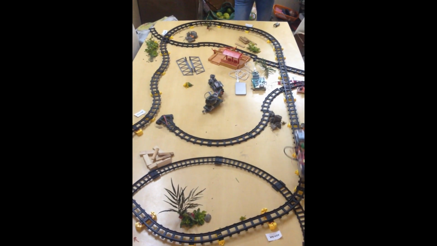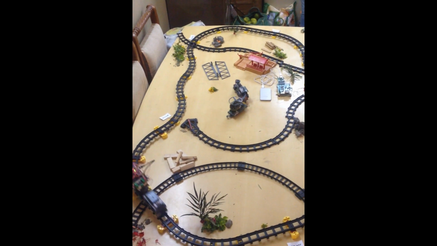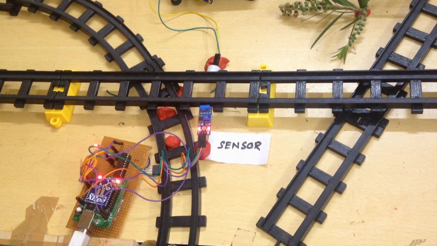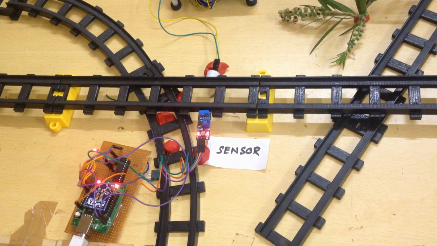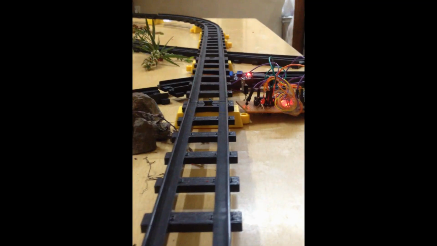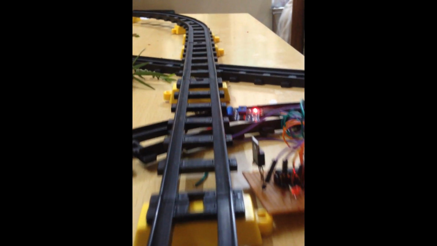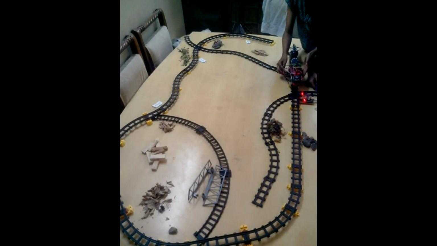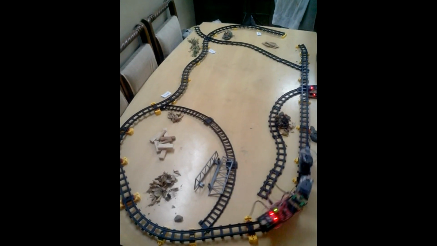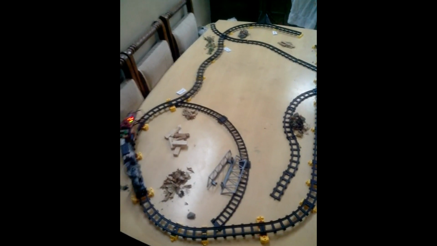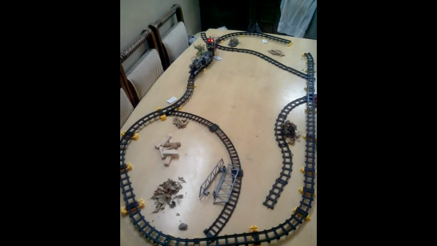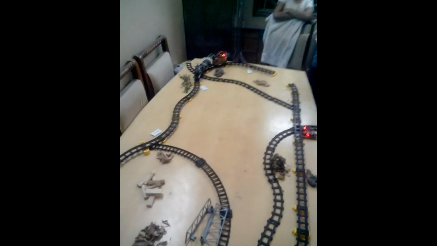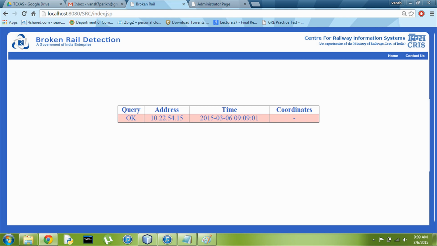Look, there is no derailment here. The train is moving constantly on the track. The vibration sensor has some output and so the LED is blinking. There is derailment here. When the vibration sensors stop receiving vibrations, the train stops and the LED of the MSP glows. And the same information is sent to the base station.